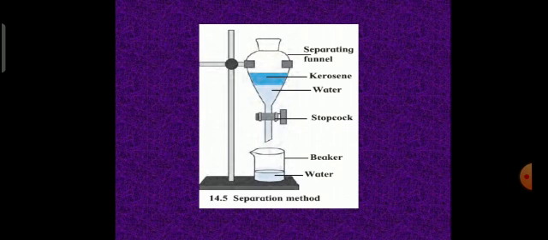Separation method using separating funnel. When a mixture of two immiscible liquids is left undisturbed